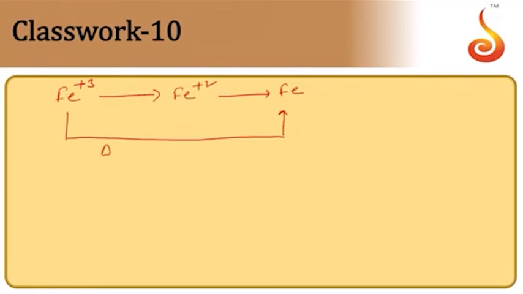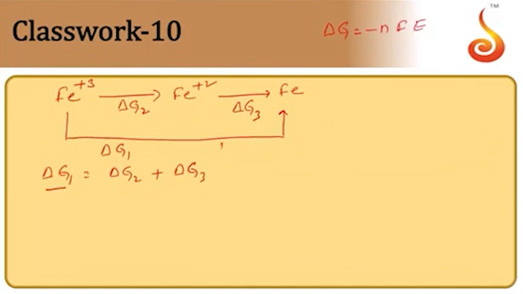Let us take the overall value as delta G1, this as delta G2, and this as delta G3. Free energies are always additive in nature, but not potentials. So we can take delta G1 is equal to delta G2 plus delta G3, and we know that delta G is equal to minus nFE. Here the value of n is 3 for this process, 2 for this process, and 1 for this process.